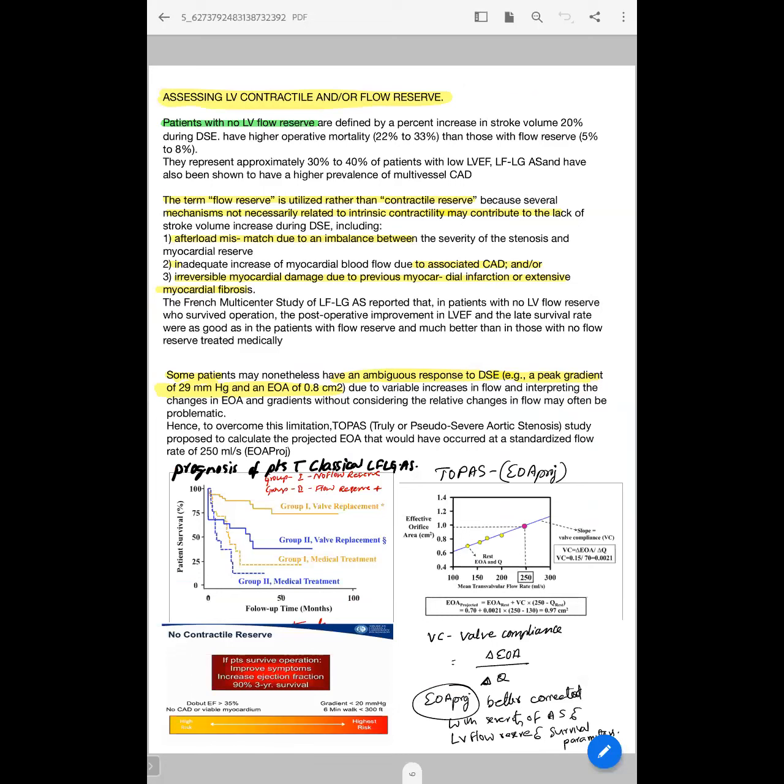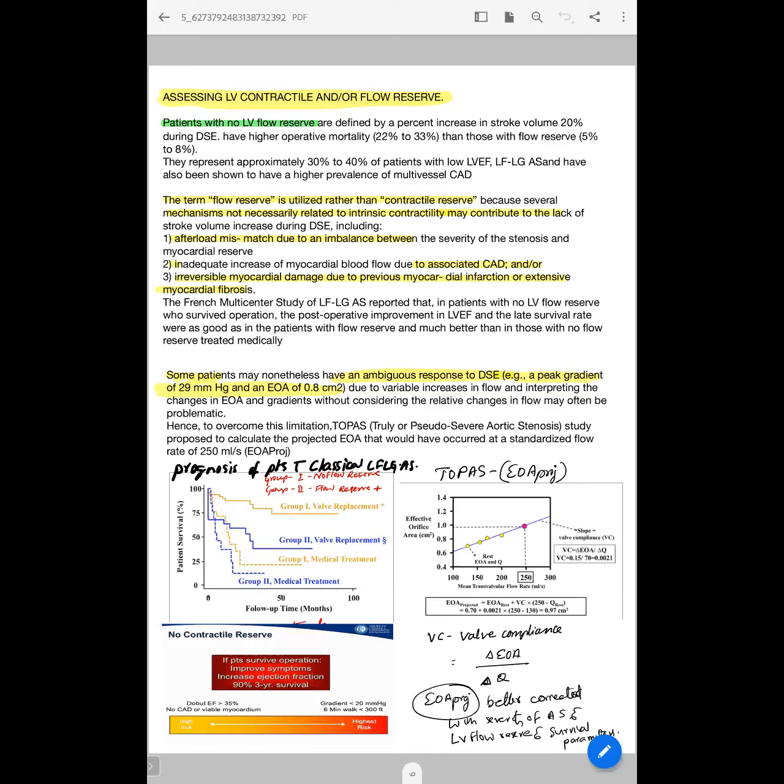People with flow reserve will have a lower operative mortality of 5 to 8%, whereas people with no flow reserve will have a high operative mortality of 22 to 33%. And these people represent about 30 to 40% of patients with the classical low flow, low gradient AS. These people have also been found to have a high prevalence of multivessel CAD.